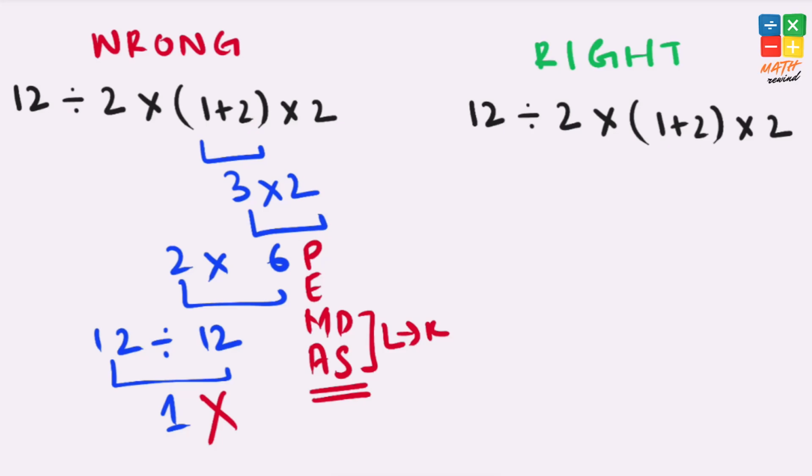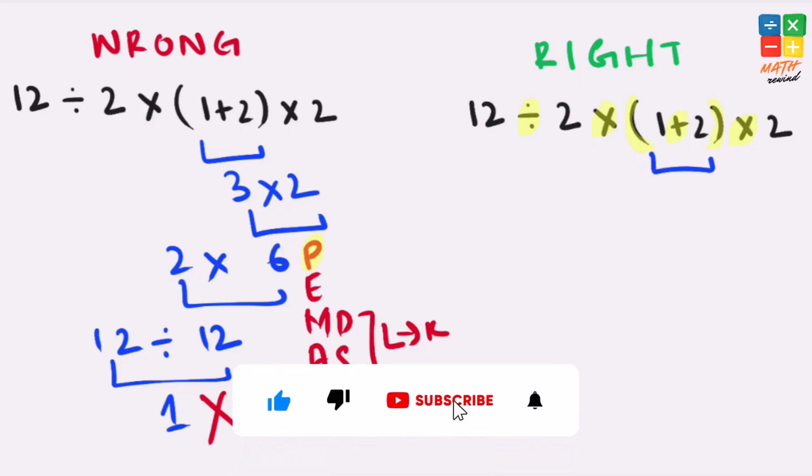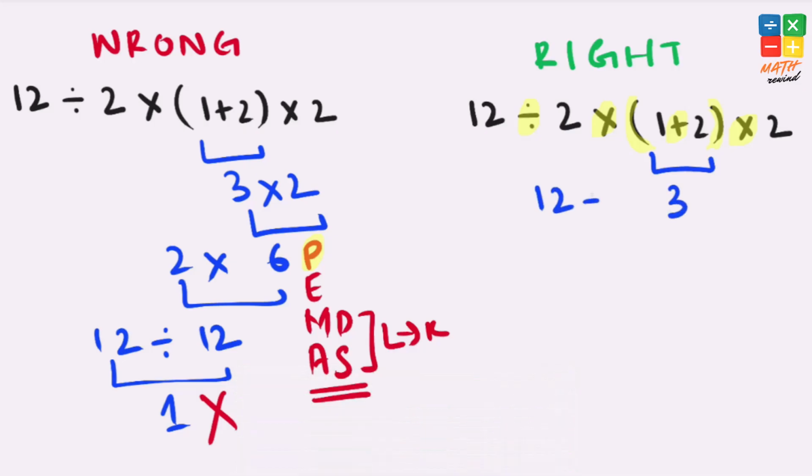If you notice, in this expression we have a couple of multiplication operators present, we have an addition operator present here too, and we have a division operator present here. But we also have parentheses present, and according to the rules, parentheses have higher priority over anything else. So we need to solve what we have inside parentheses. 1 plus 2, that equals 3. Our expression now becomes 12 divided by 2 times 3 times 2.